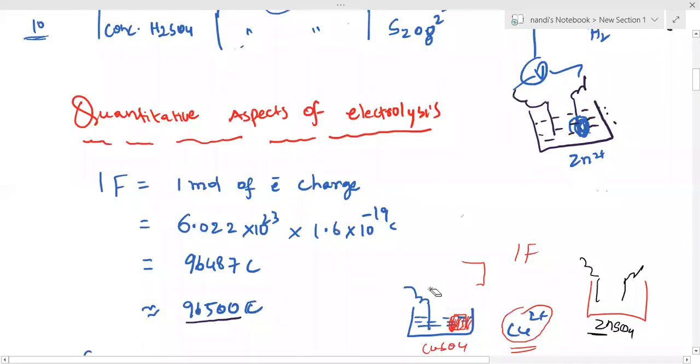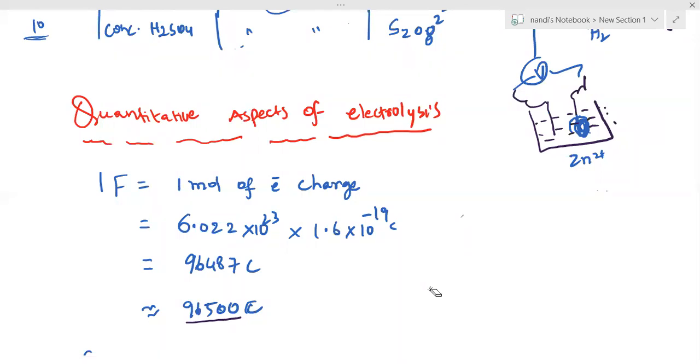I substitute and we can calculate. We will get the accurate value, 96487 coulombs. But approximately we take 96500 coulombs. So 1 Faraday equals either 96500 coulombs or 1 mole of electron charge. Both are correct.